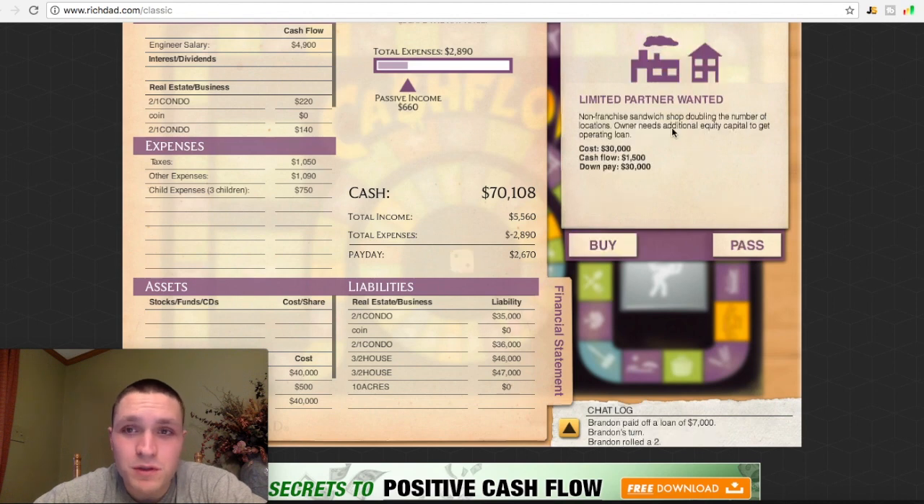Alright, so we got this offer to deal up with this sandwich shop that's doubling the number of locations. Seems like a good investment opportunity. Down payment $30,000. Since I just sold that stock, I got the money on hand. Alright, so we got another partnership availability. Down payment $30,000, bringing a monthly cash flow of $1,000. So we're gonna buy that.